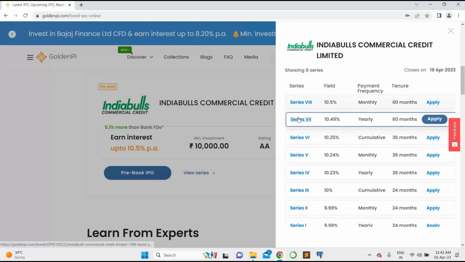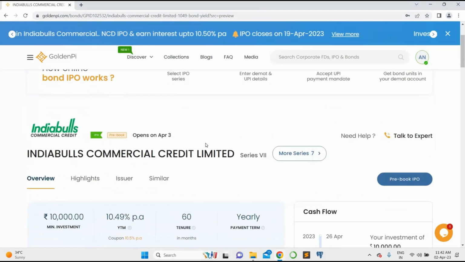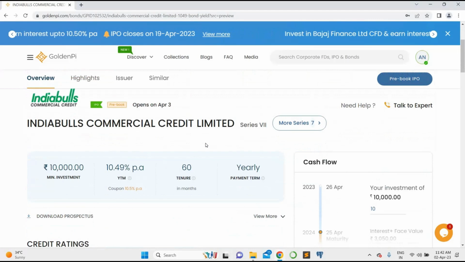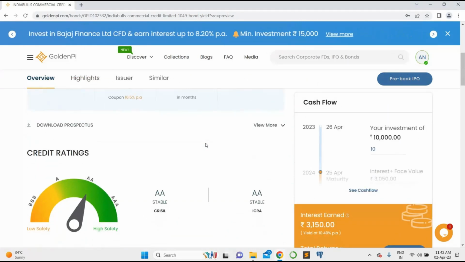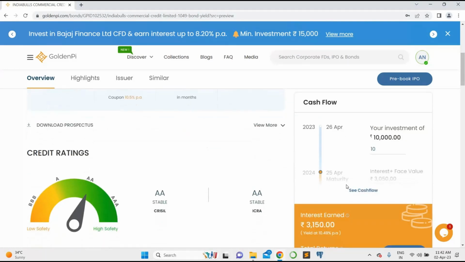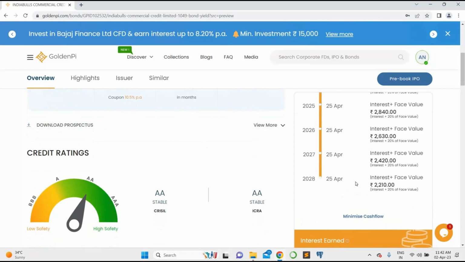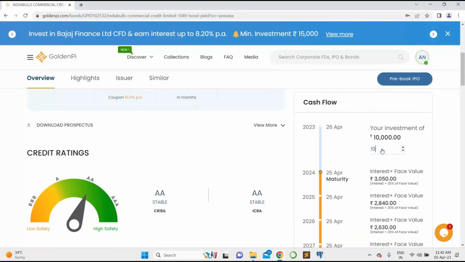Let me just open that, and here we can see all of the details of that particular series, such as interest rate, tenure, payment term if it is monthly or yearly or cumulative at maturity accordingly. You can see the credit ratings as well from credit agencies like CRISIL. I see a rate to see how secured the bond is actually. AA rating explains it is much secured bond.